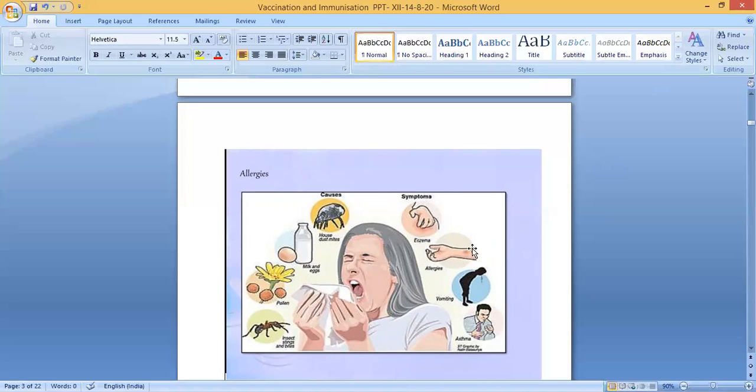Then here you can see the allergies in the hand. Then vomiting. Then asthma. It is also an allergy condition. Then insect stings and bites. Mosquitoes, all these. Pollens. That is also causing allergy for some people. Then milk and egg cause allergy conditions in some people. If they are eating milk and egg, they will get some allergy conditions. Okay, house dust mites. All these are causing allergies.